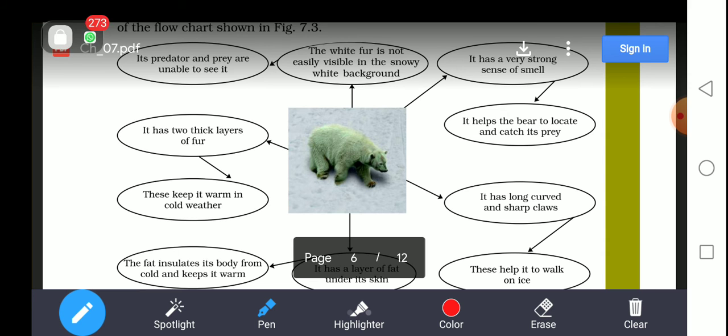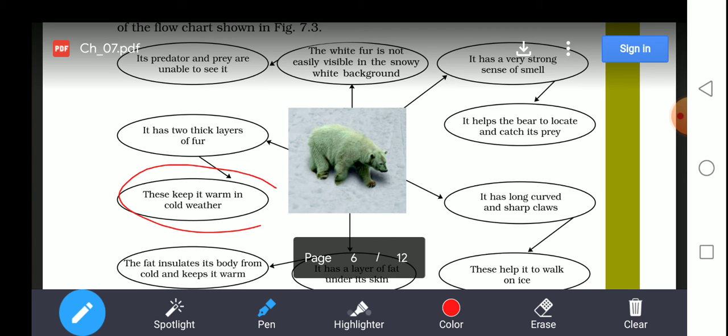And you will also find here that it has long, curved and sharp claws. What is this useful for? This helps it to walk on ice. Understood? So here you will find it has two thick layers of fur. Why? This helps it keep warm in cold weather. Next, it has a layer of fat under its skin. The fat insulates its body from the cold and keeps it warm.